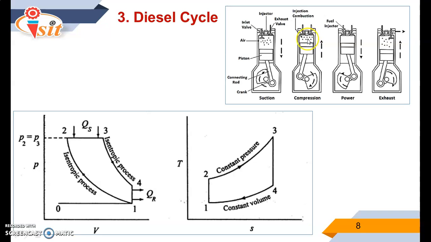At the end of the compression, because the compression ratio is high, approximately 11 to 22 in the case of the diesel engine, when the fuel is injected through the fuel injector through the pump, ignition takes place automatically, combustion of the fuel takes place, and a tremendous amount of heat is generated at constant pressure. So the process 2-3 indicates heat addition at constant pressure.